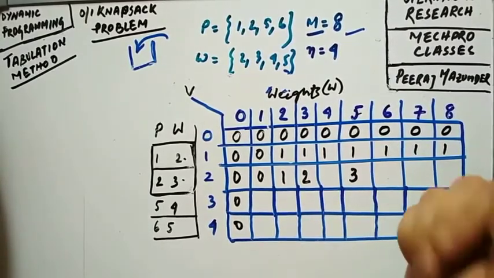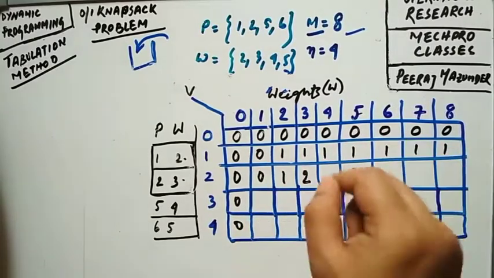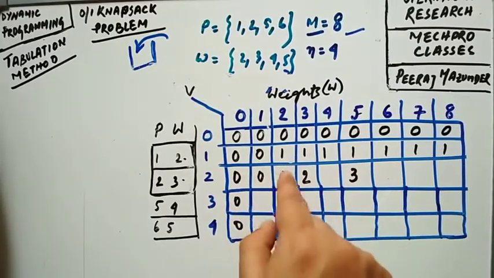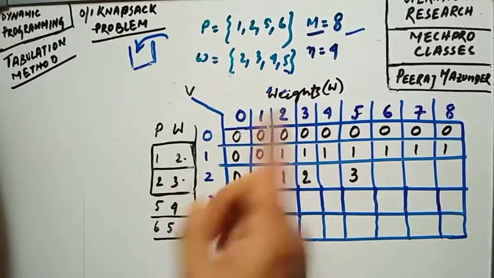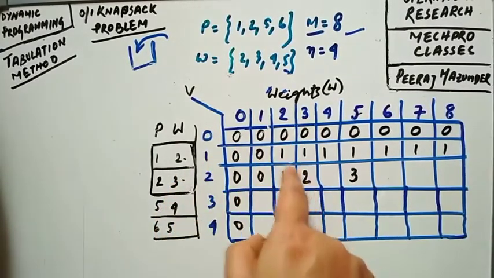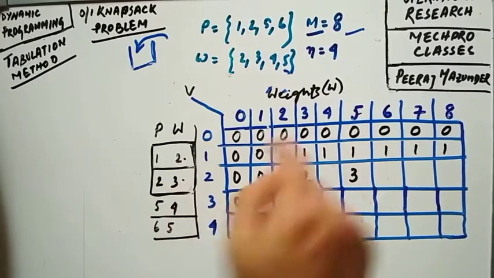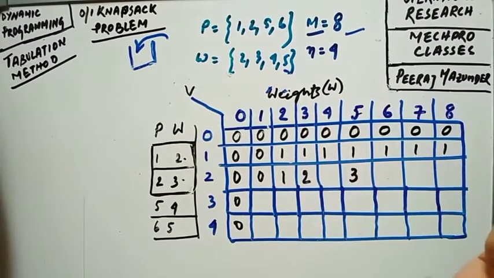Look, similarly you can take the concept from the above row filling. How? Look, this remains same. You already know how to fill this one. Now we have got this one, so 3 is the capacity. Now 2 is the profit. So I will write 2 in this particular cell.